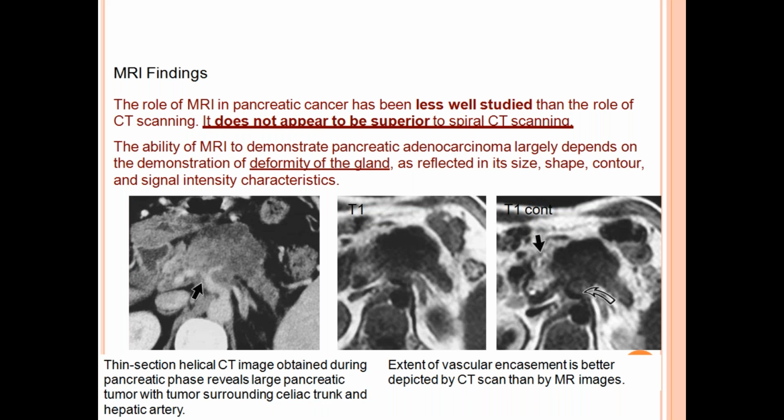MRI findings. The role of MRI in pancreatic cancer has been less well studied compared with CT. It does not appear to be superior to the spiral CT.